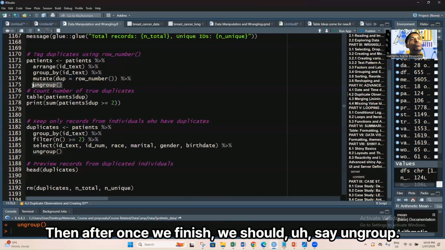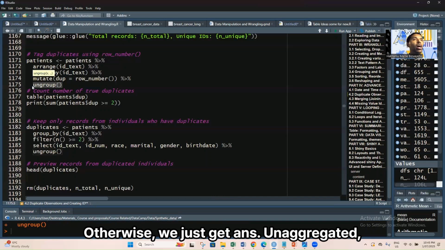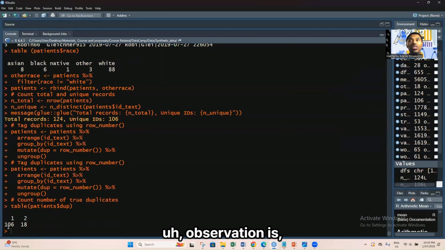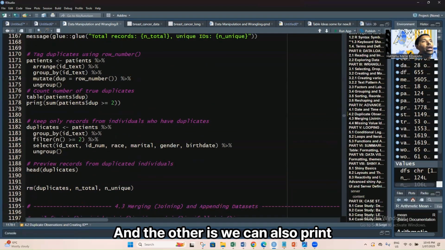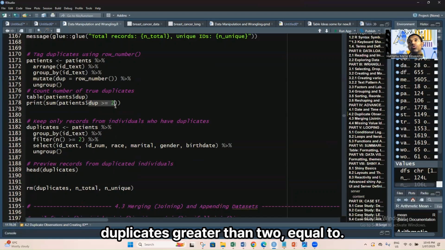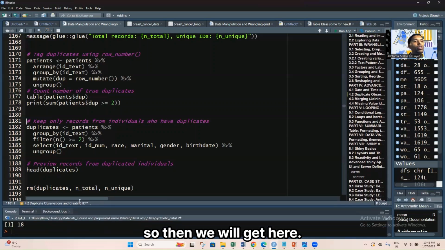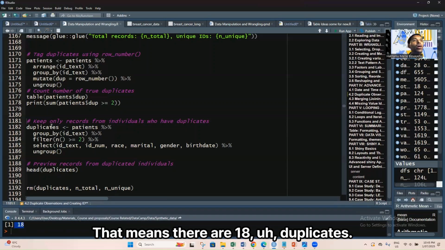Then once we finish, we should say ungroup, otherwise we get aggregated data. When we see the table, as we observed before, it is 106 and 18 observations. And the other is we can also print duplicates greater than or equal to 2, that means 2 or more are duplicates, then we'll get here. That means there are 18 duplicates.